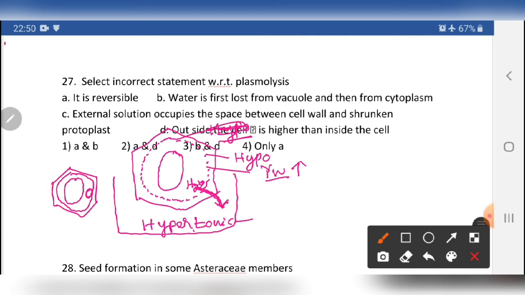When the water comes out from here, what about the vacuole? The water from the vacuole also comes out. Due to that, the cytoplasmic content shrinks. Let me draw the same structure of the cell wall. Totally the water is coming out, so the cytoplasm shrinks. Now the cell state is a plasmolysed cell.